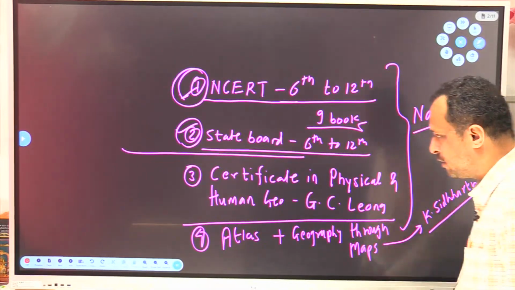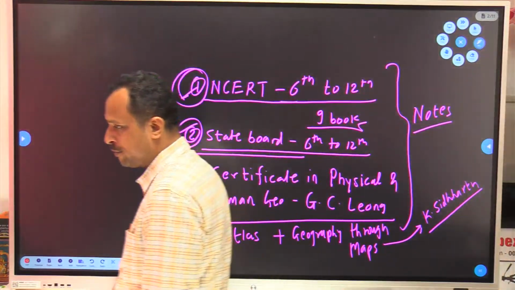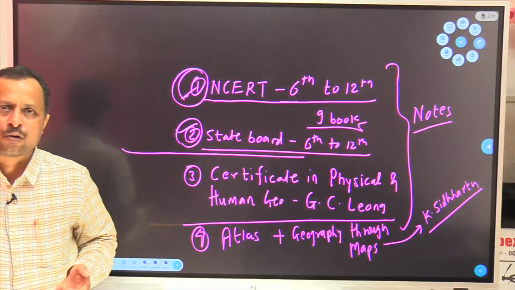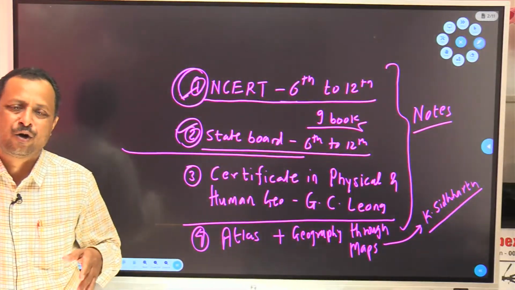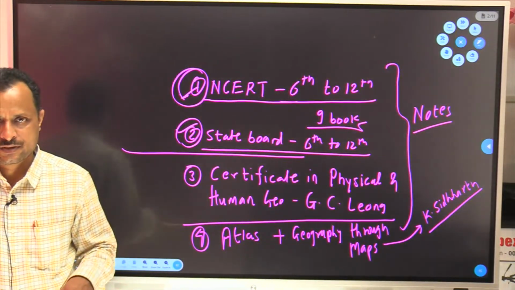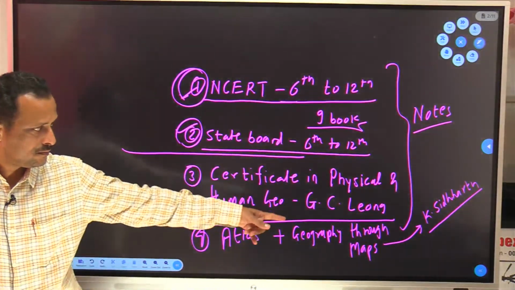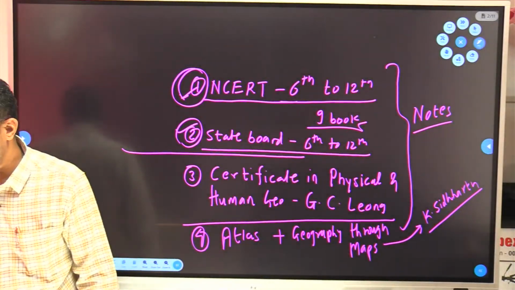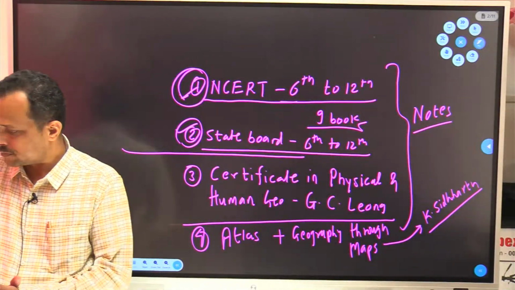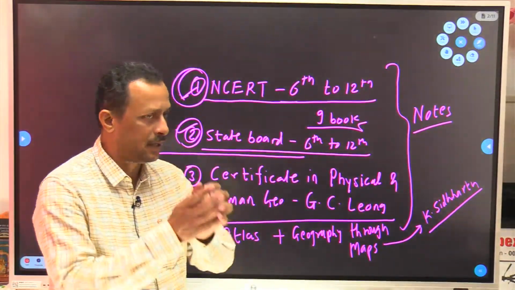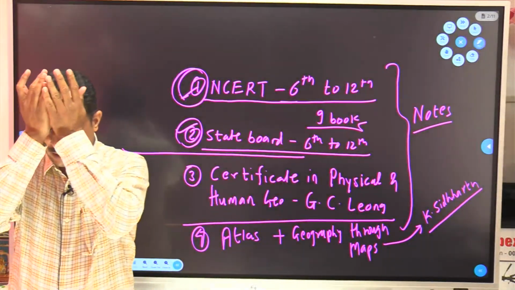He is one of the renowned authors of geography optional. So atlas, prefer any, Oxford, Orient Longman. You can prefer school atlas or student atlas, and this book is important, Geography Through Maps by K. Siddharth. Clear? Great.